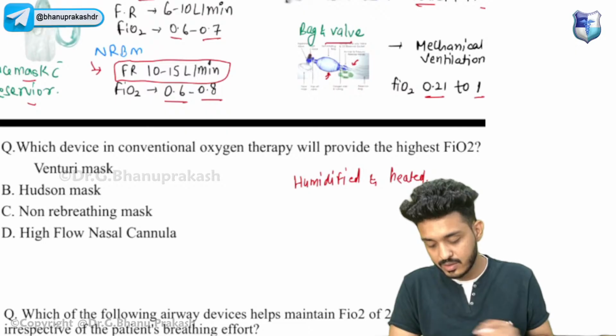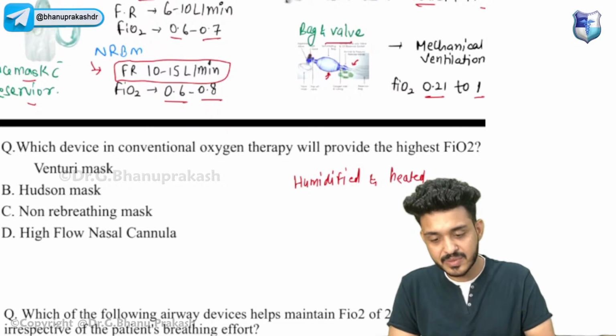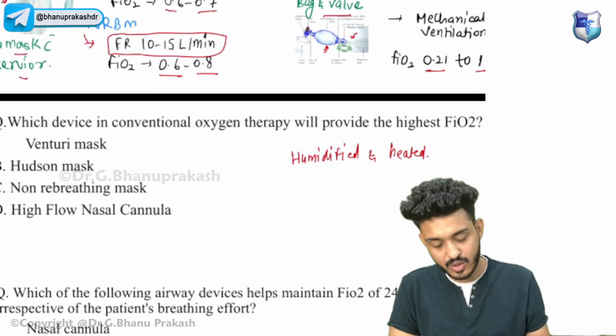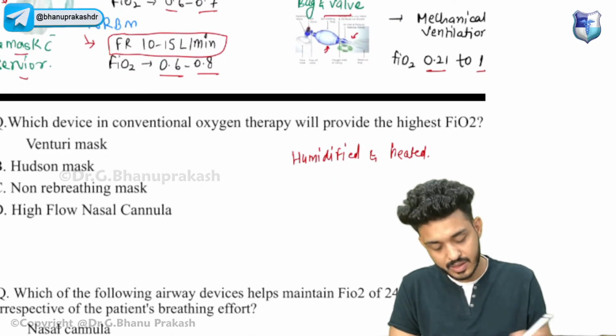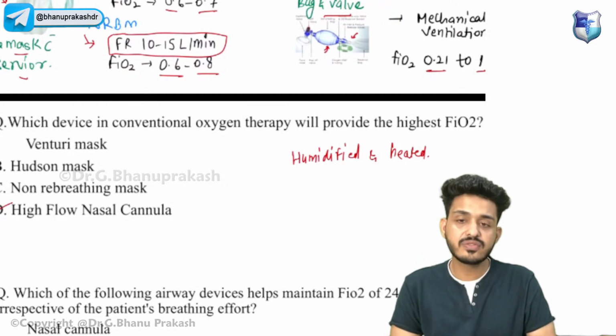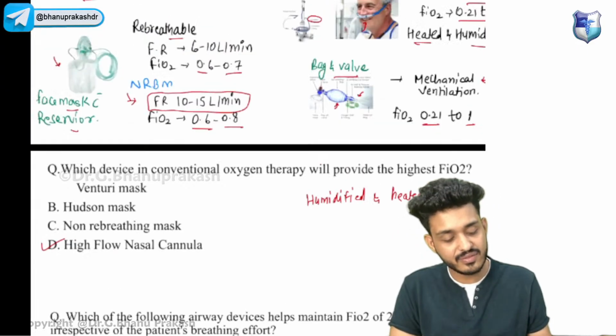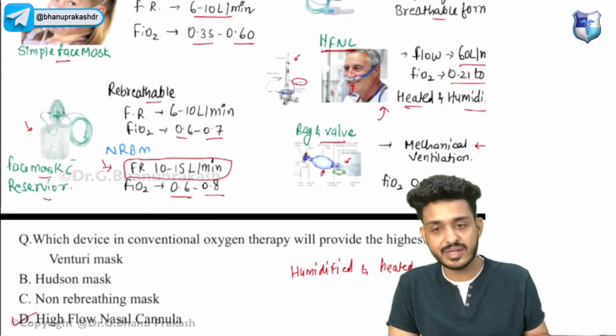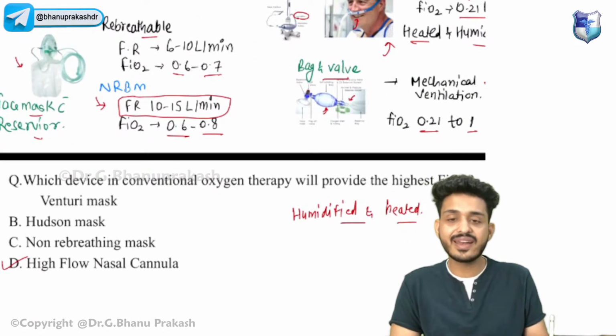No. Don't worry about the rest. We will be finishing in the next 10 to 15 minutes. We are almost done. Yes, very good. That is your high flow nasal cannula device. This one is the high flow device, giving you humidified and heated gases.